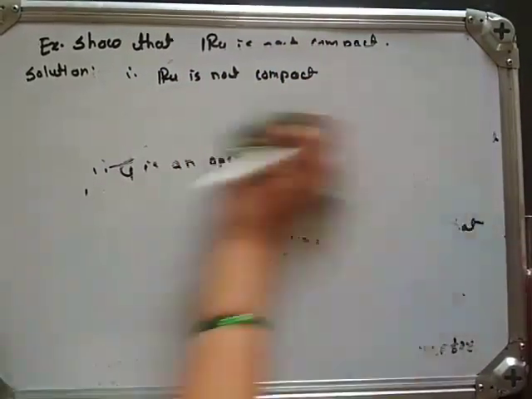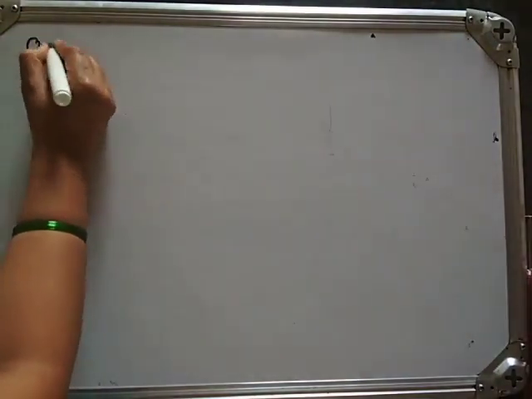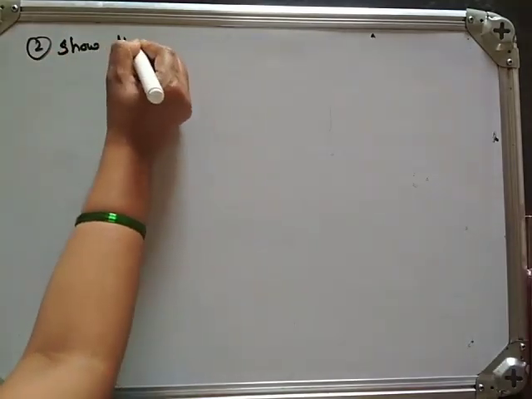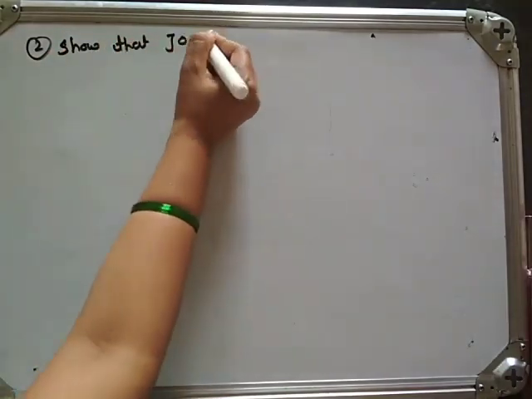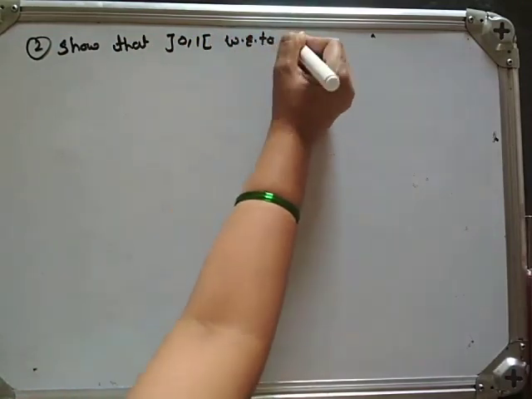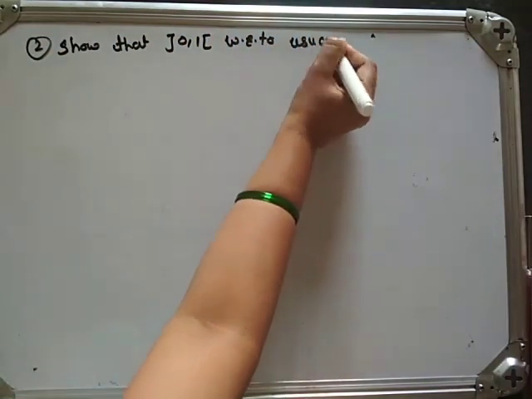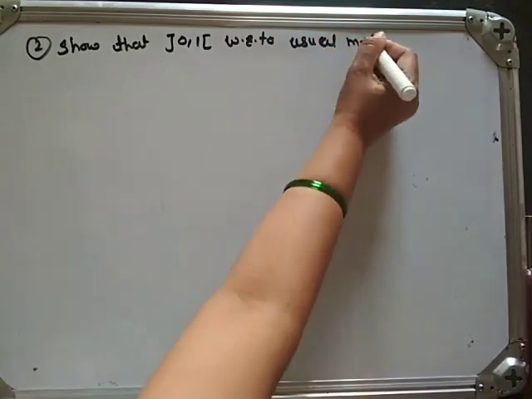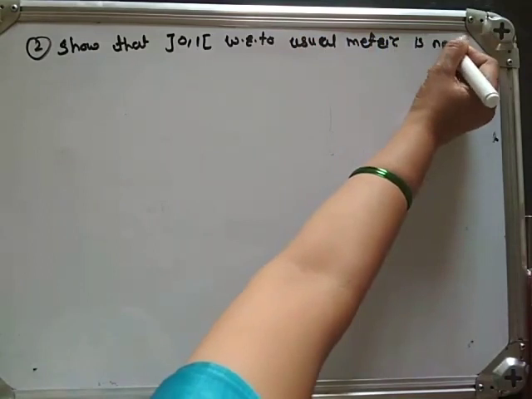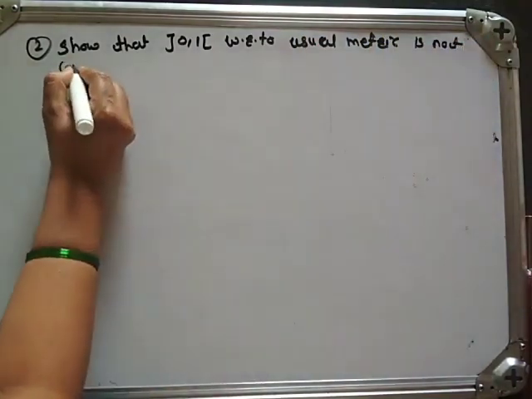Let us take the next example. Second example: show that the open interval (0, 1) with respect to the usual metric is not compact.